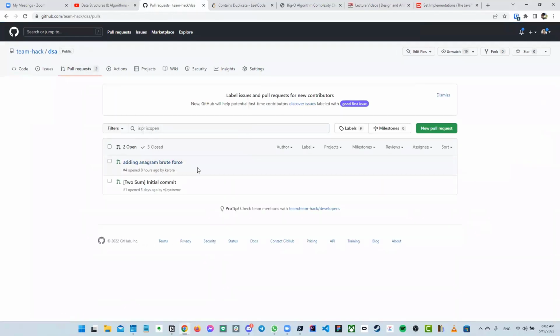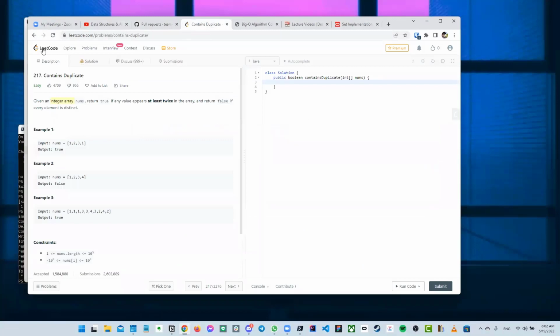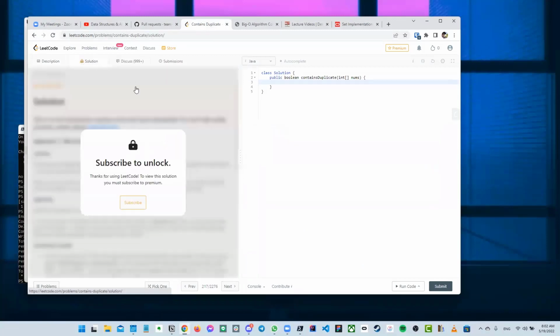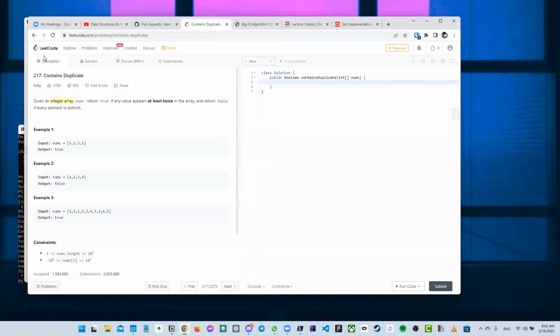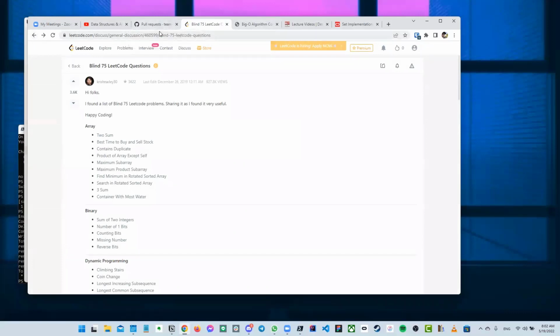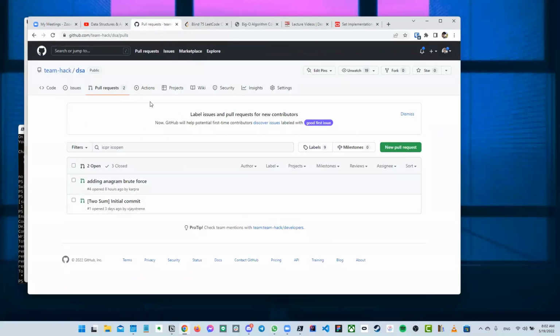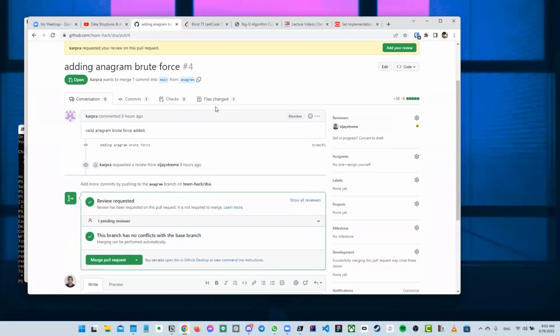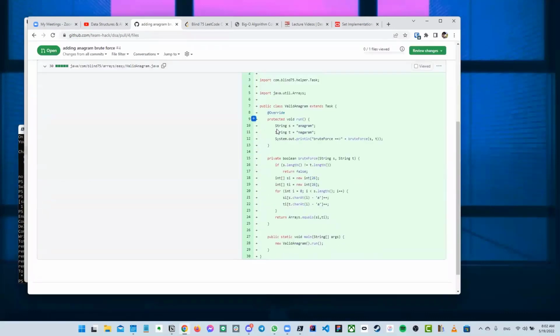I advise everybody here to go through the Blind 75 again, make sure you understand these questions, and give it a try on yourself. Once you're done with that, check out some of the other PRs from your friends in this group, give it a read, see what they've contributed, and see if you understand their solution.